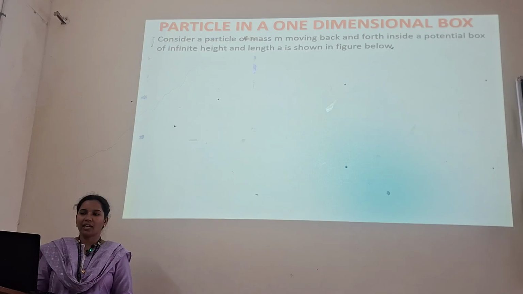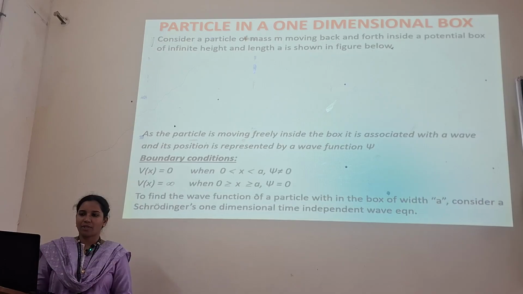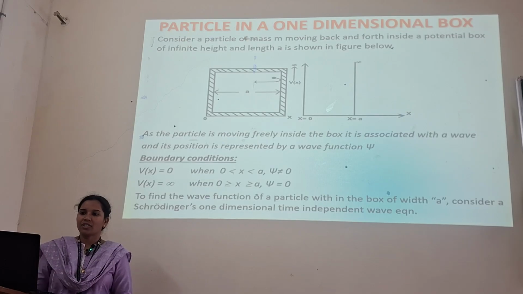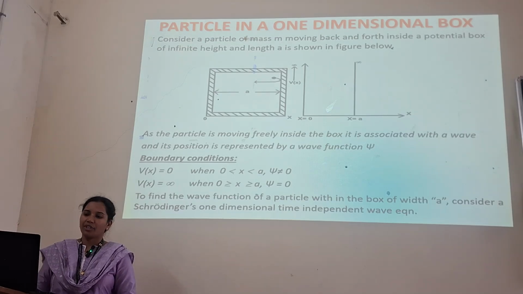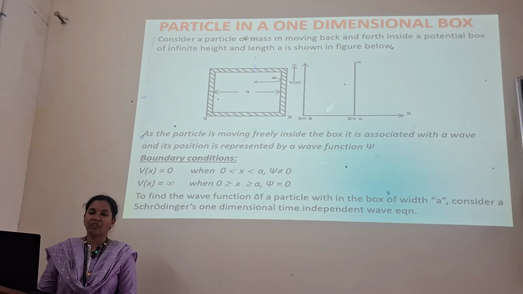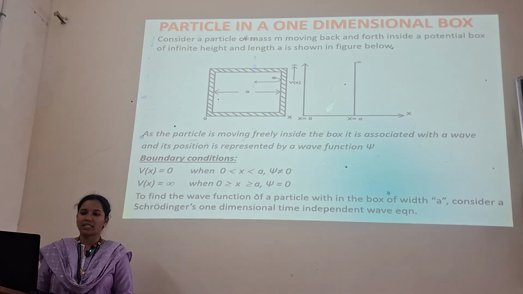Again, we have determined the Schrodinger equation in one dimension. Now we have the particle in a one-dimensional box. For that, consider a particle of mass m moving back and forth, as you can see here, inside a potential box of infinite height and length as shown in the figure below. As the particle is moving freely inside the box, it is associated with a wave, and its position is represented by a wave function psi.